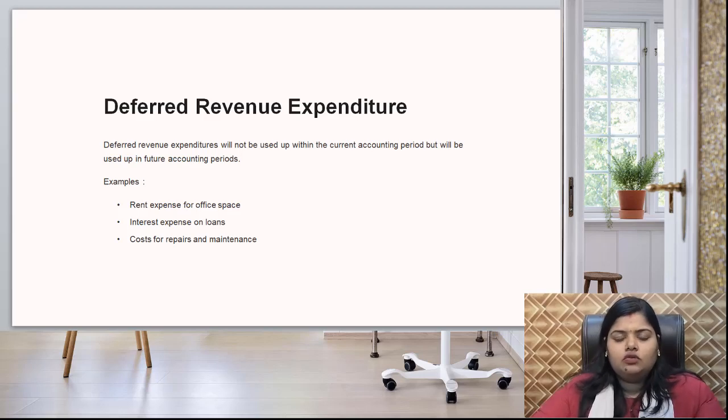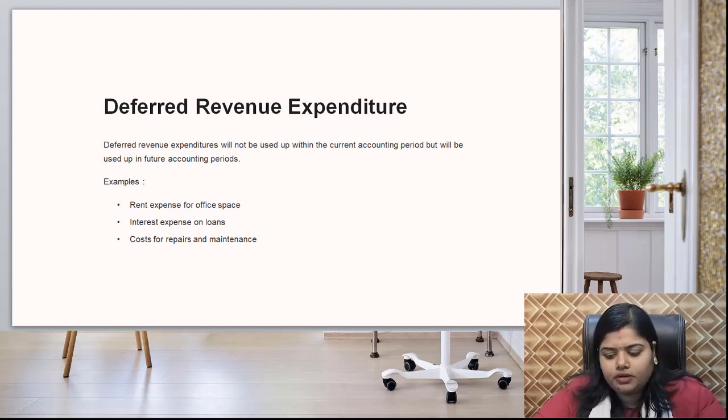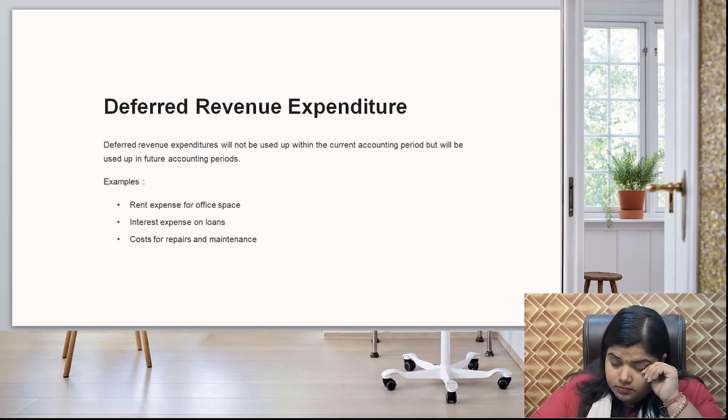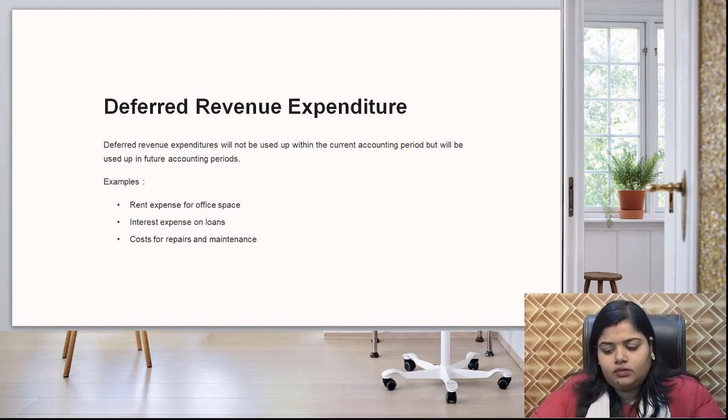Then coming to what is deferred revenue expenditure. Deferred revenue expenditure will not be used within the current accounting period, okay, but will be used in the future accounting period. Example, rent expenses for office space, interest expenses on loan, cost for repairs and maintenance. All these are deferred revenue expenditure. Suppose it is expenses actually which is spread over different years. Okay, we do not use it or utilize it within 1 year.